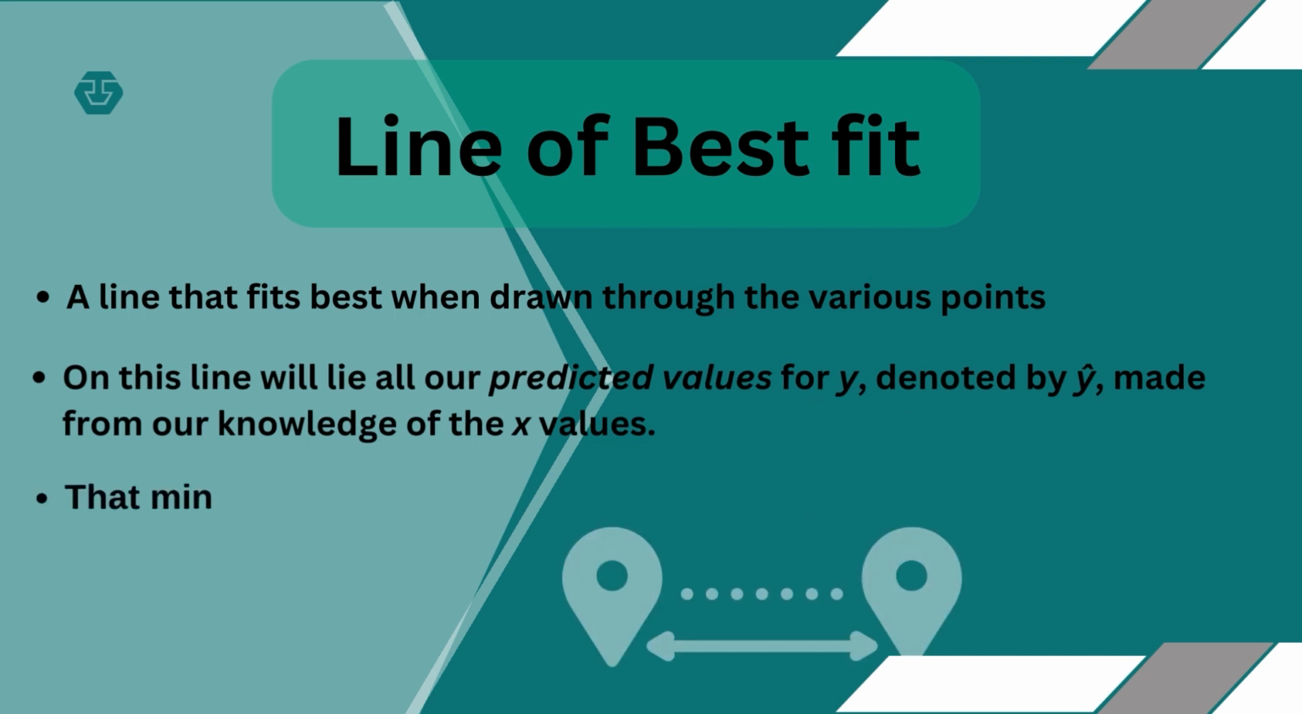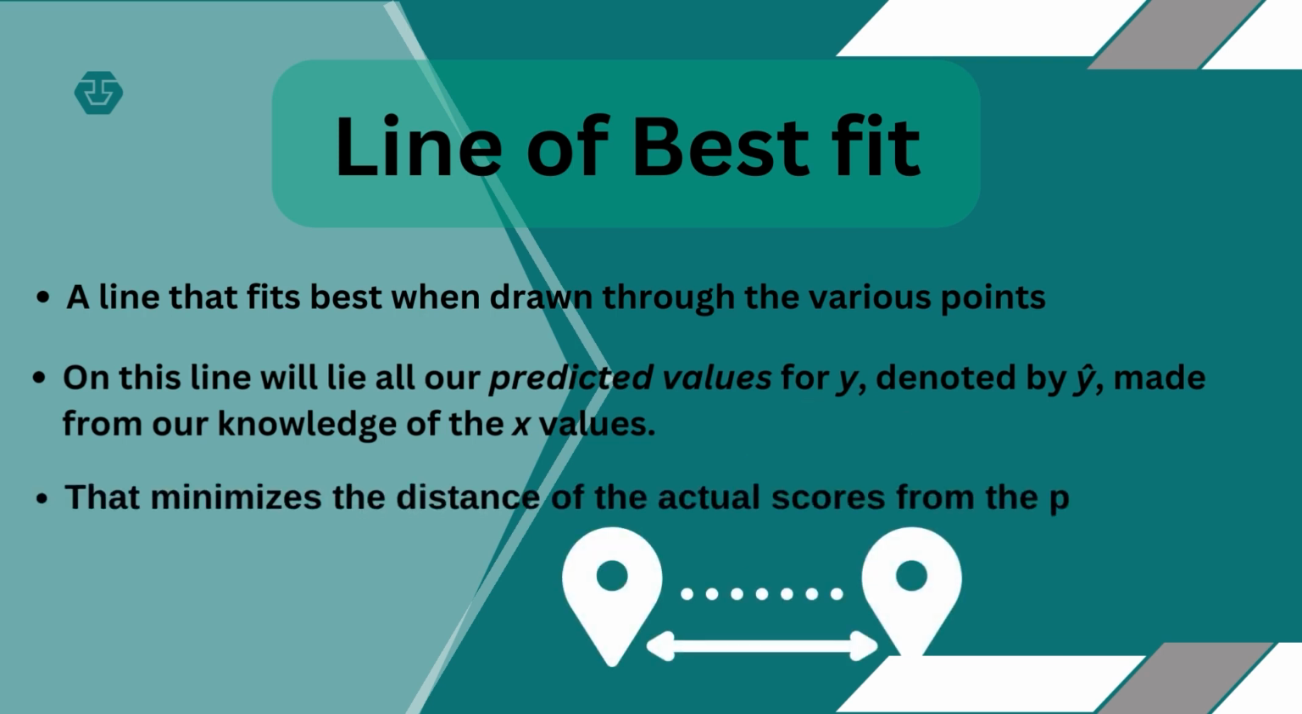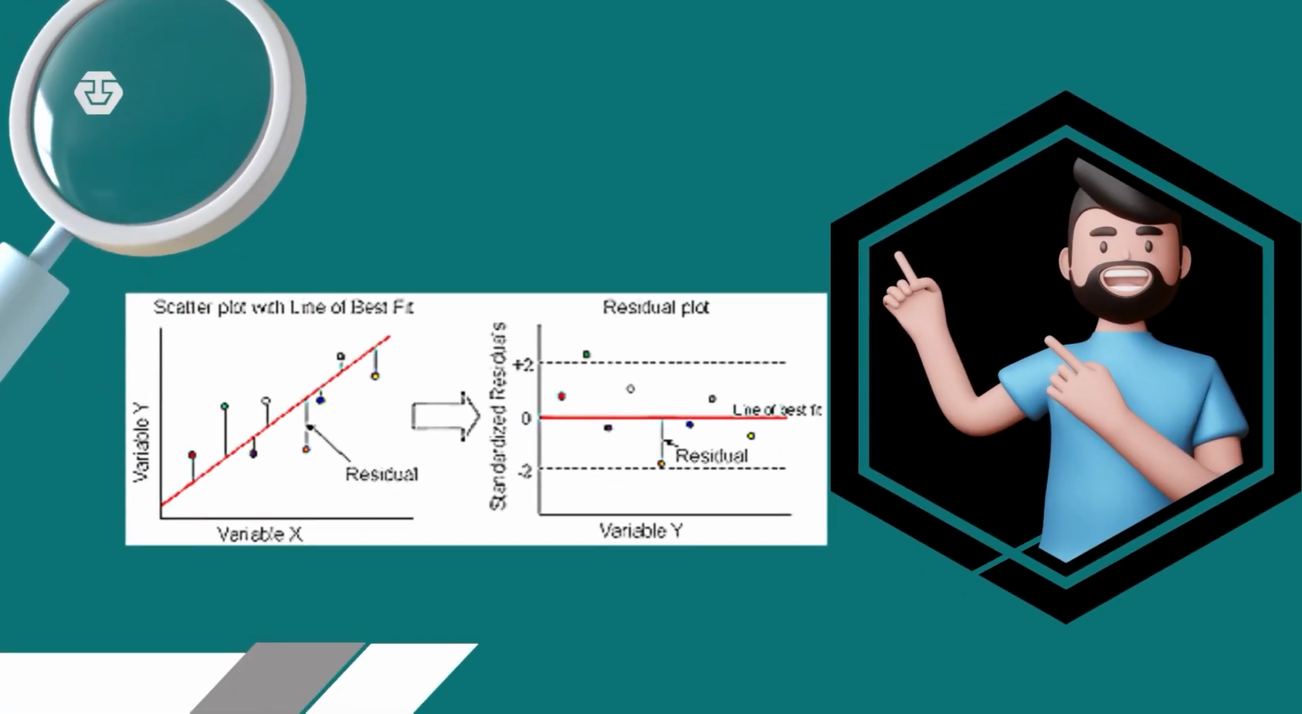It also minimizes the distance of the actual scores from the predicted scores. So the closer the actual scores are to the predicted scores, the better and more accurate the prediction. And the more spread there is between the actual scores and the predicted scores, the higher the chances of error, or the term which we use here, a residual, creeping in.